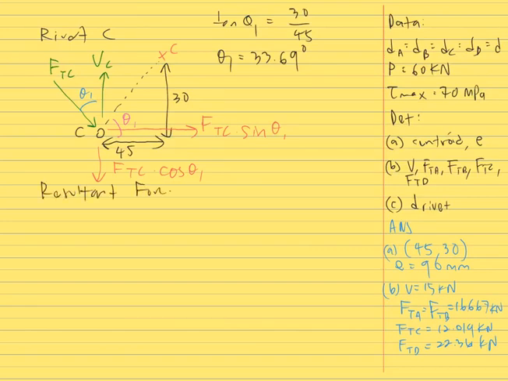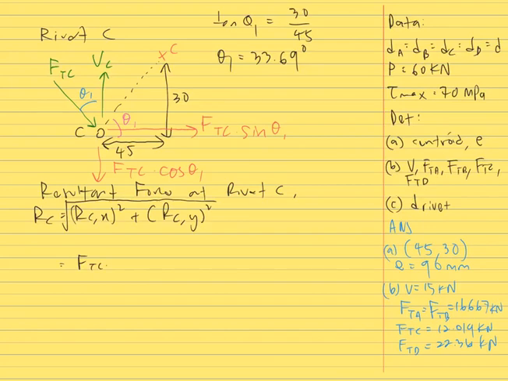So the resultant force at rivet C is the square root of the total force on x squared plus the total force on y squared. On the x-axis there is only one force, FTC sine theta 1, squared. On the y-axis we have two: VC acting outwards, and FTC cos theta 1 acting downwards, so it is negative.